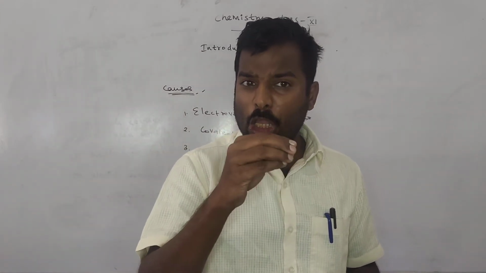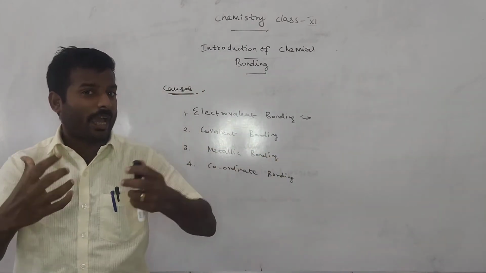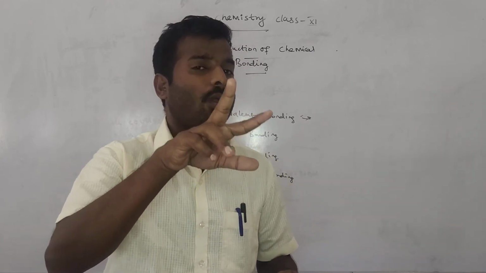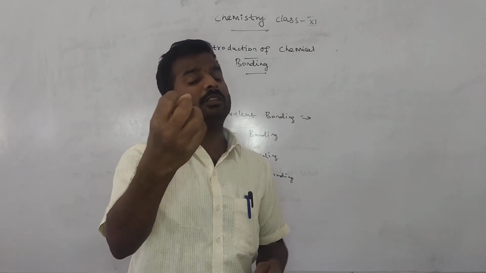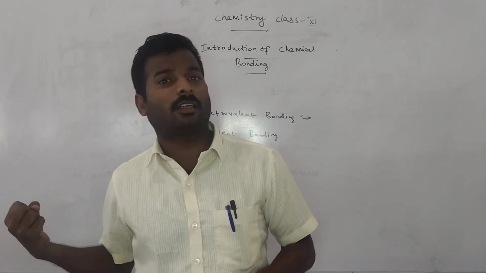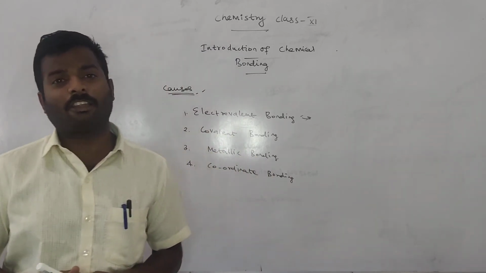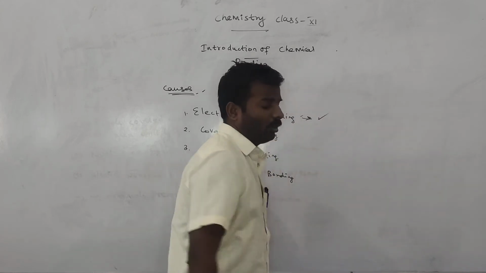Electronegativity is the qualitative ability of an atom to attract the shared pair of electrons towards itself. When a metal and a non-metal combine, the non-metal holds the electron of the metal towards itself. This tendency is called electronegativity. So what is electrovalent bonding?